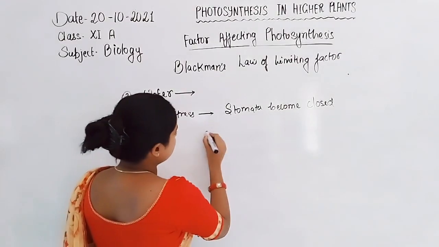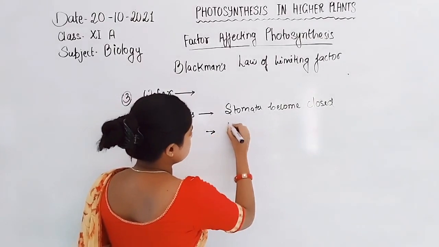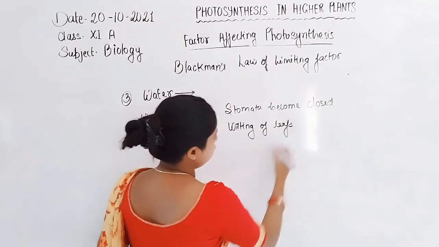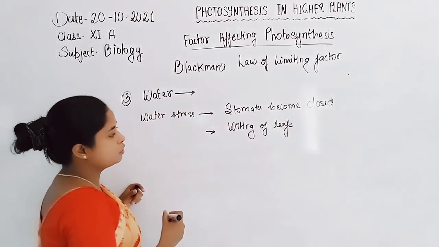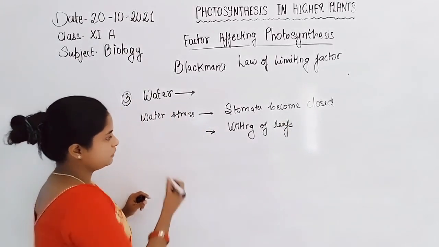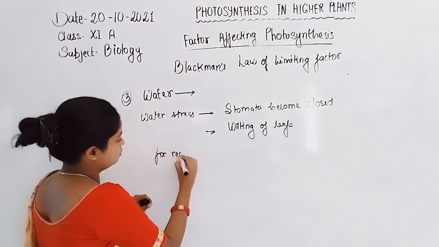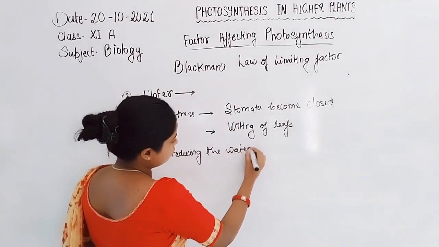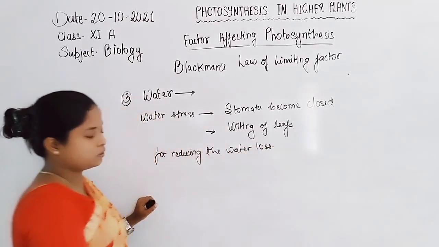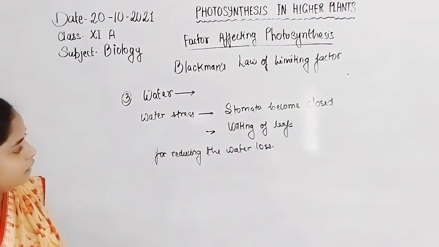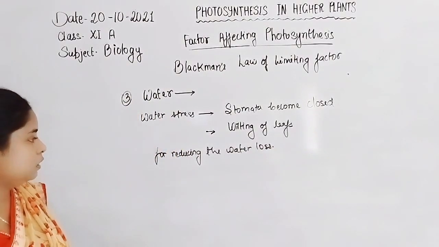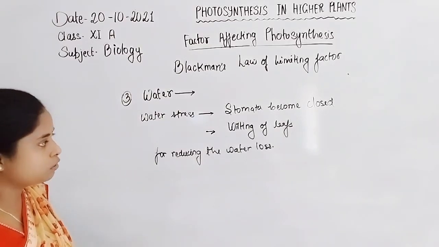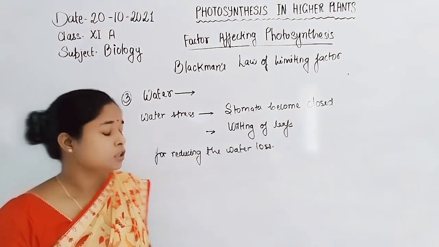Also the wilting of leaves takes place, for reducing the water loss. Hence, for decreasing the water loss, the stomata become closed or the leaf becomes wilted.